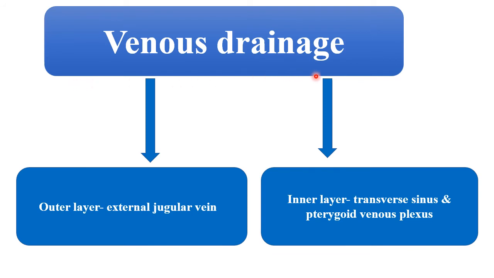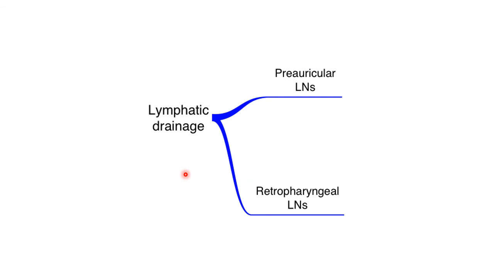Coming to the venous drainage, the outer layer drains into the external jugular vein, whereas the inner layer drains into the transverse sinus and pterygoid venous plexus. Coming to the lymphatic drainage, the lymphatics drain into the preauricular lymph nodes and retropharyngeal lymph nodes.